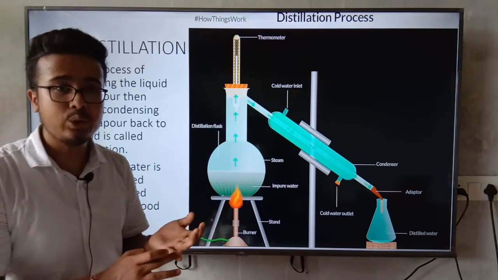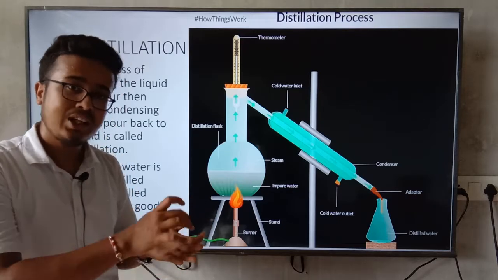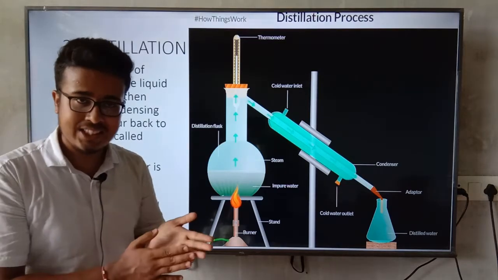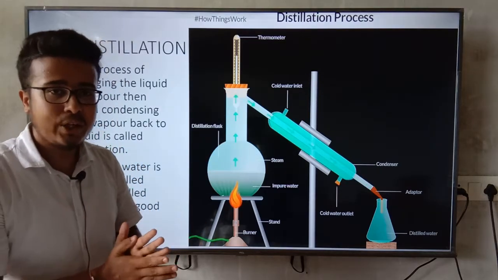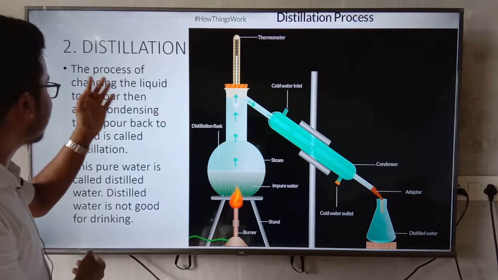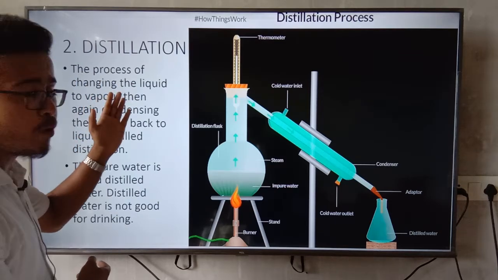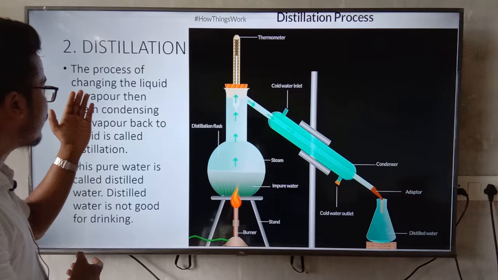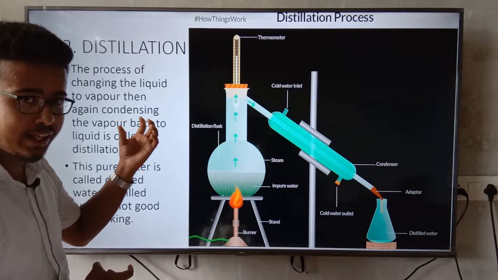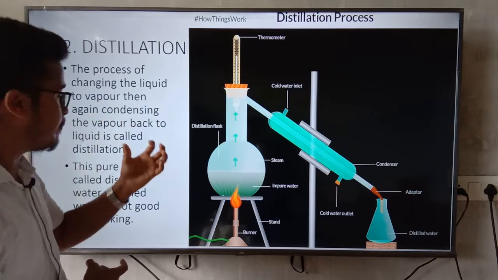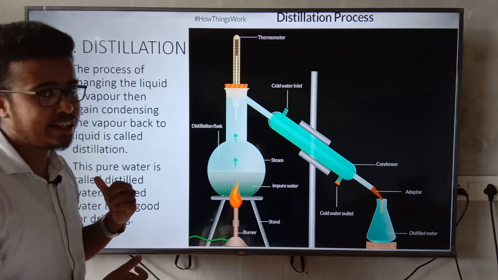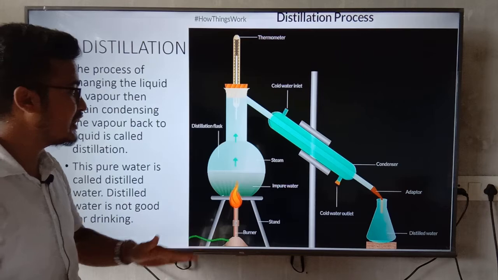From liquid to gas, and again gas to liquid. Distillation means it changes from liquid to gas and from gas back to liquid by condensing. The process of changing the liquid to vapor, vapor meaning the gaseous state, and then condensing that vapor back to liquid, is called the distillation process.